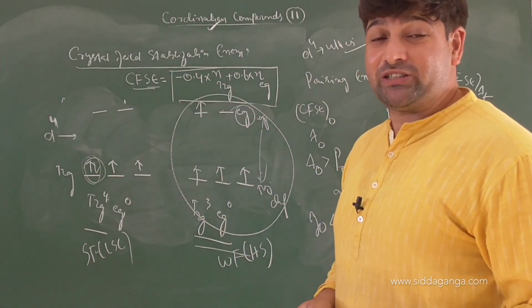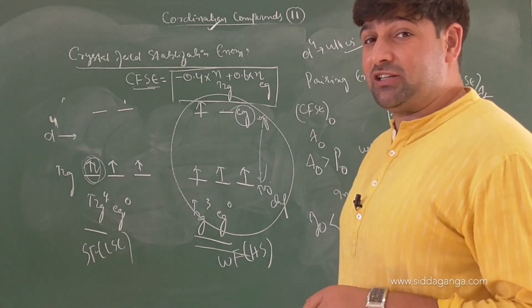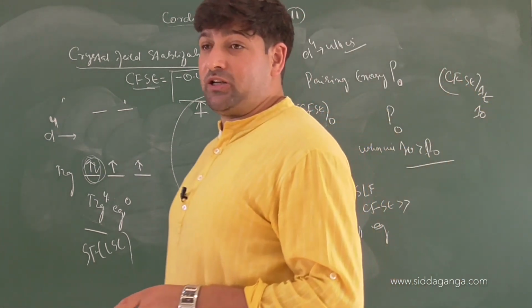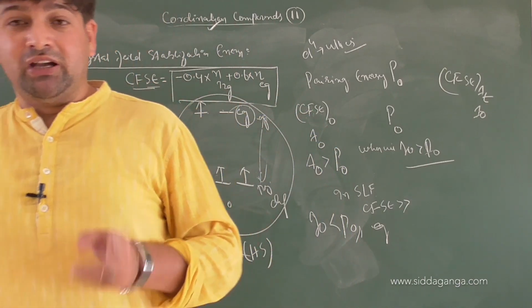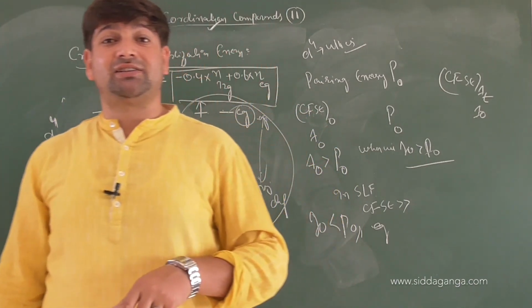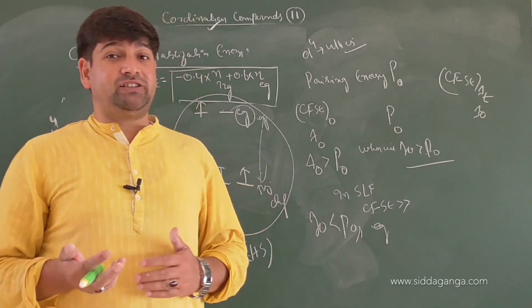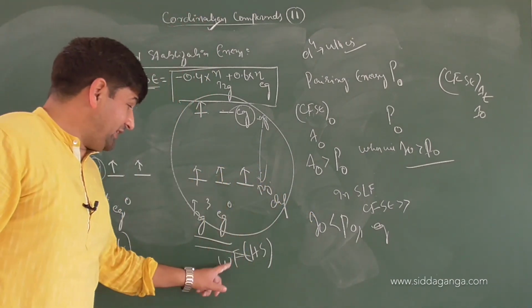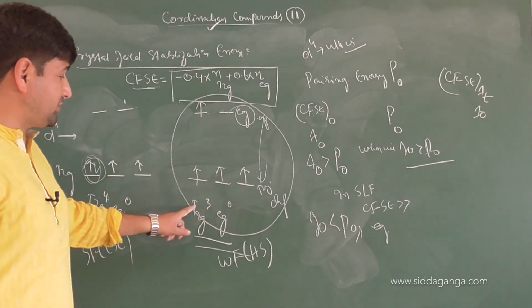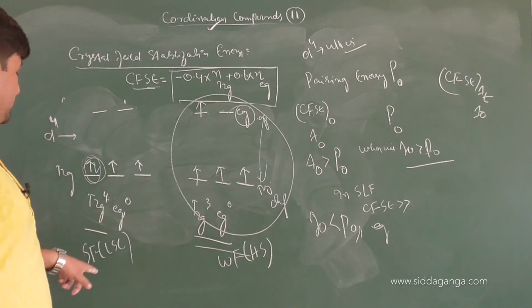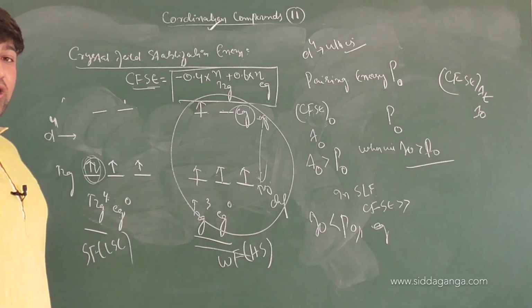Clear or not? So what's the interplay? Pairing energy and crystal field splitting energy. If crystal field splitting energy is more, pairing will occur. If crystal field splitting energy is less, then what will happen? Unpairing will occur. The electron will go to which set? EG set. So in a weak field system, the electronic configuration becomes T2G3 EG0, and in a strong field it becomes T2G4 EG0.